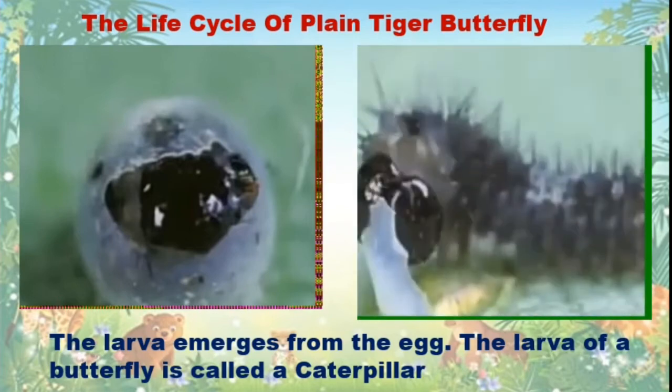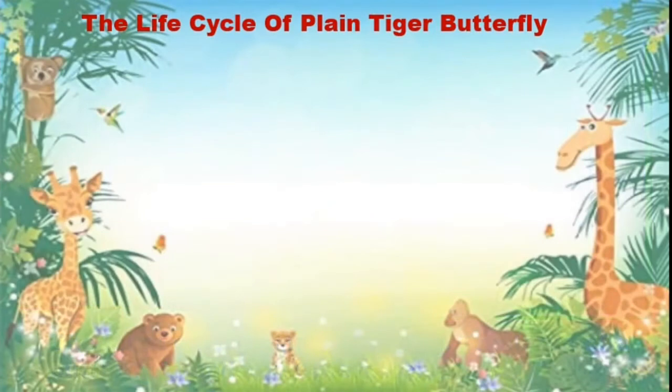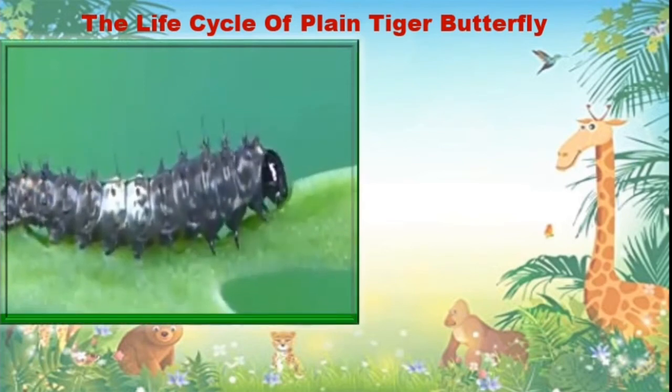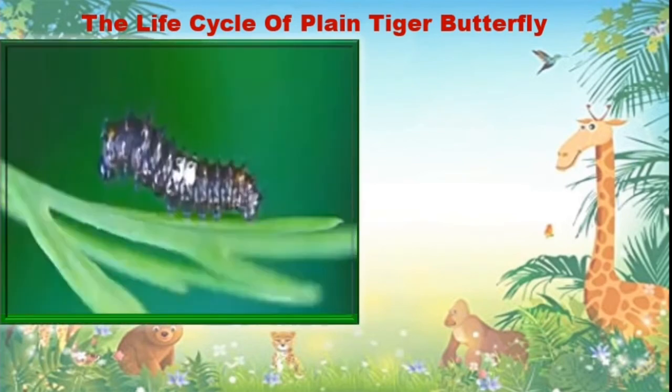When caterpillar comes out of the egg, it is very hungry. It begins to nibble at the leaf and eats very fast and grows rapidly. Caterpillar grows rapidly. Hence, caterpillar grows rapidly by eating leaf. The new loose skin is formed on the crawling caterpillar.